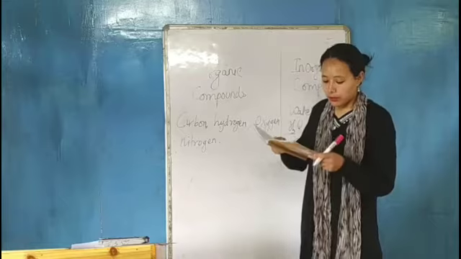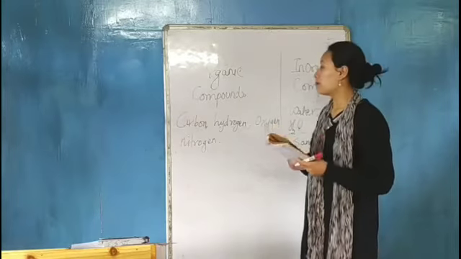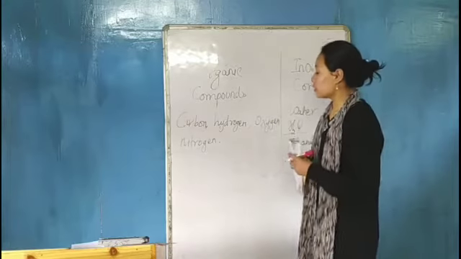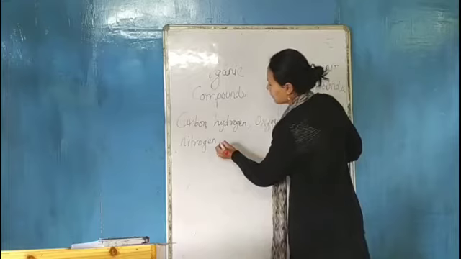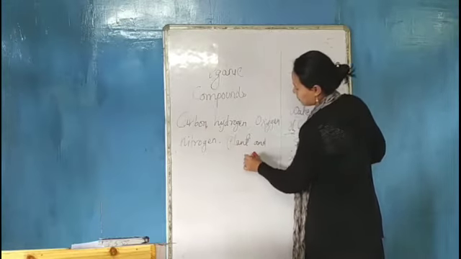So these are the examples of inorganic compounds, and organic compounds we get from plants and animals, for example proteins, alcohol, butter, glucose. So these are the examples of organic compounds which we get from plants and animals.